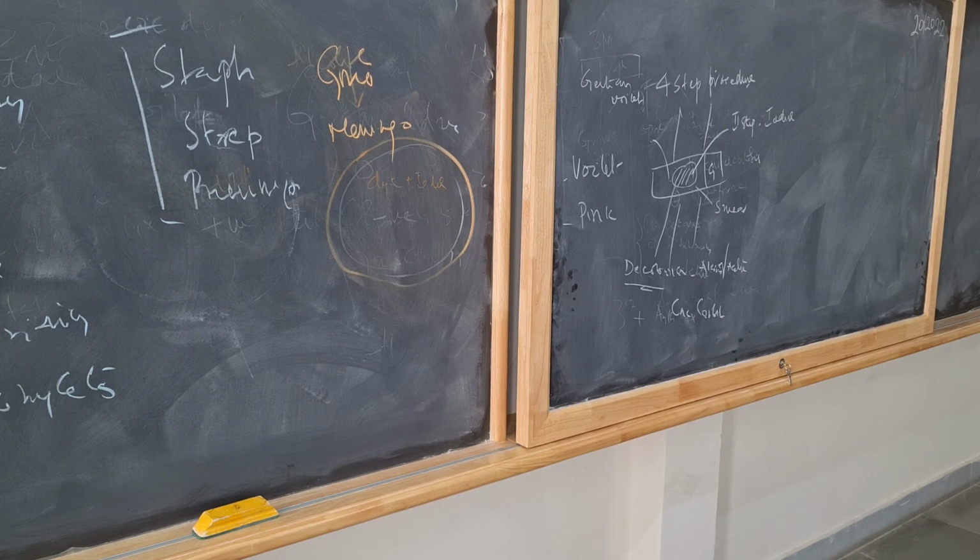What are Gram's postulates? Example of gram positive and gram negative organisms.